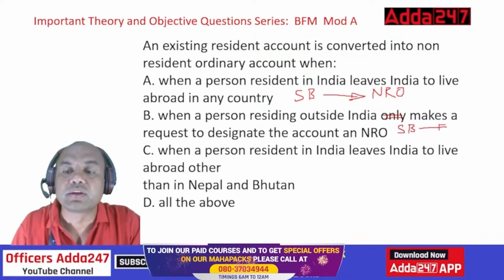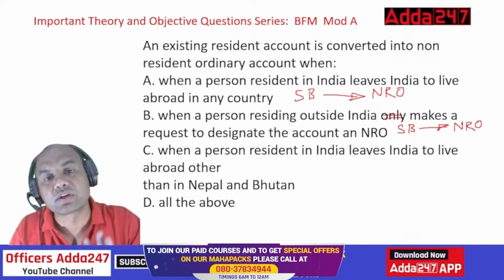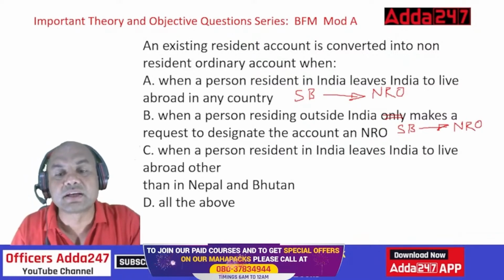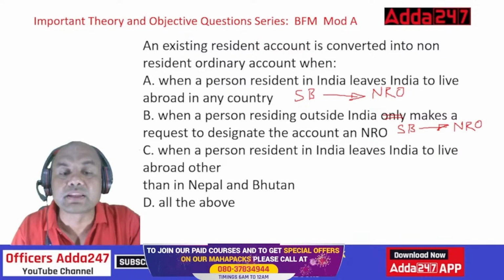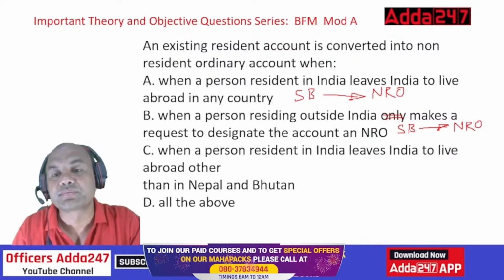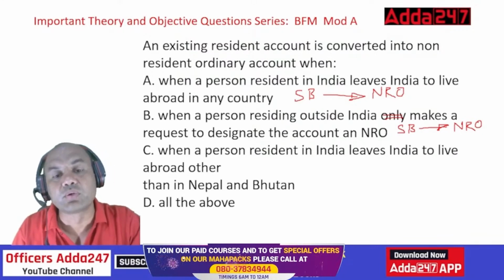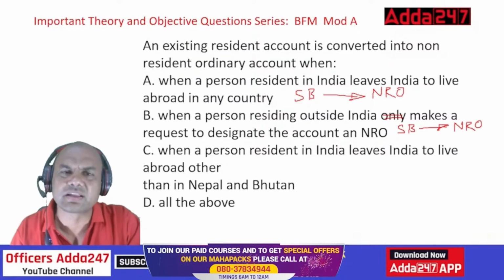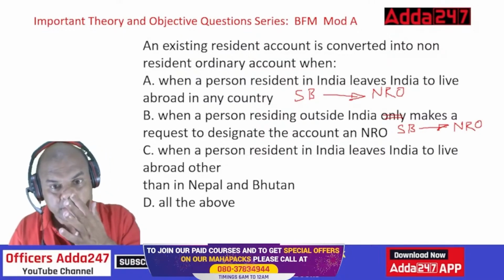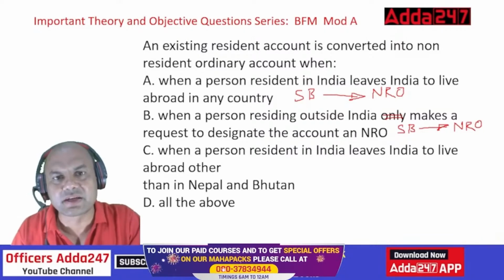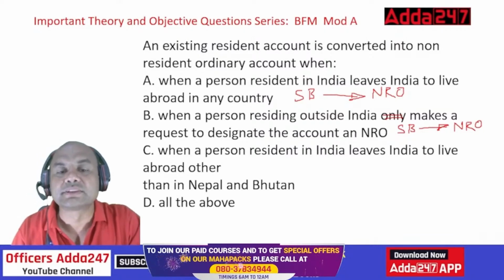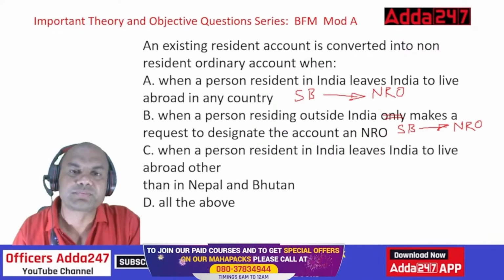So if once I go abroad, and then I come back and request, then also you can do it. When the person resident in India leaves India to live abroad other than Nepal and Bhutan. So this is correct. Other than Nepal and Bhutan: if I go to Nepal or Bhutan, then I'm considered as an NRI, but the problem is the savings and current account are not getting transferred. They remain as it is. So the answer is D, all of the above.